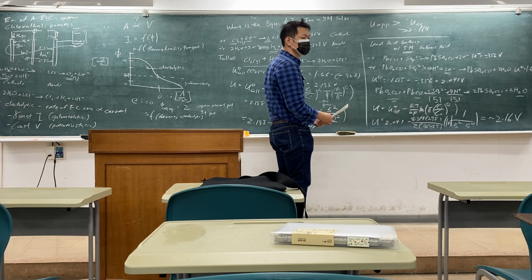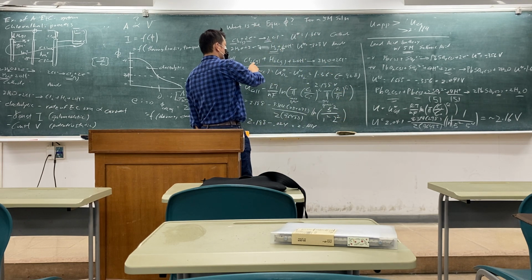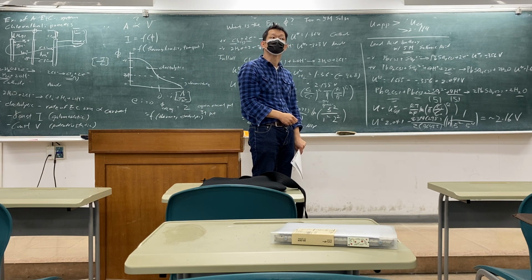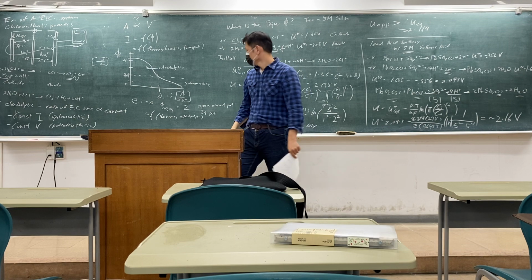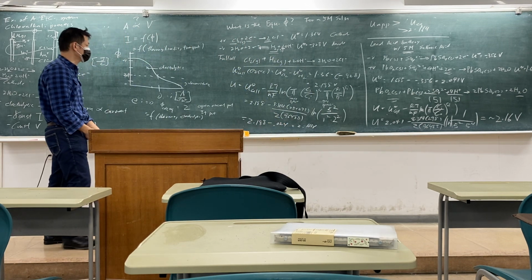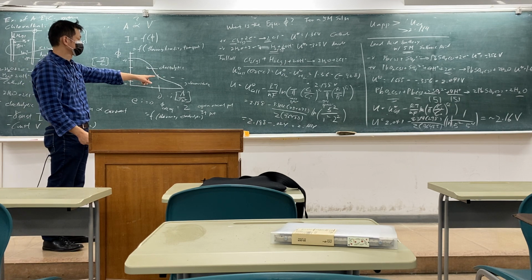If you want to force it to produce hydrogen gas and chlorine gas, you have to input that extra energy. Make sense? The energy is calculated here. You have to input voltage higher than 2.16 volts.